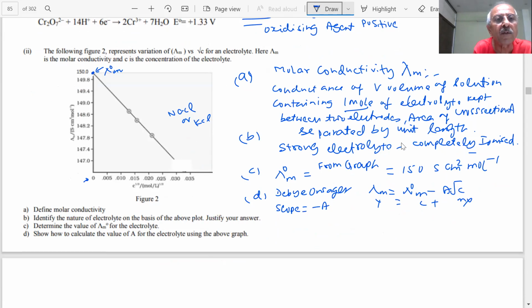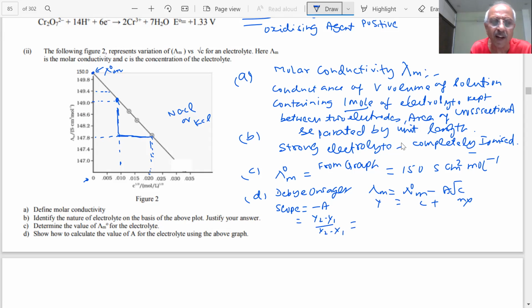You can take any two points on the line and join them, and read their values. Slope is y2 minus y1 divided by x2 minus x1.